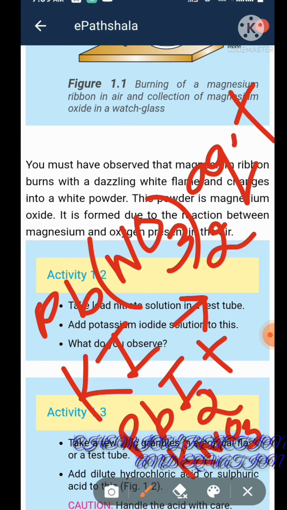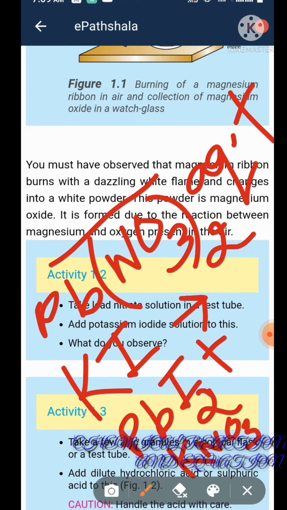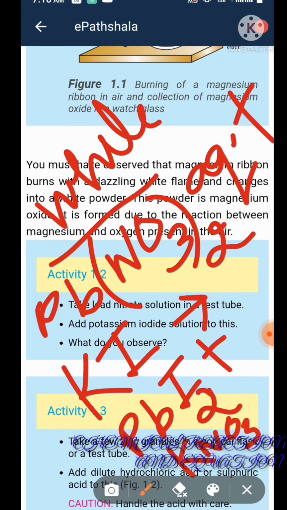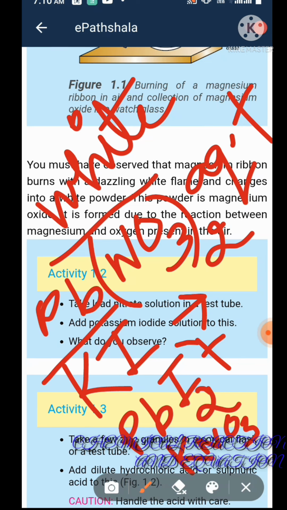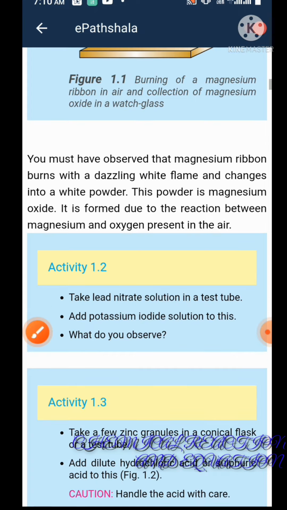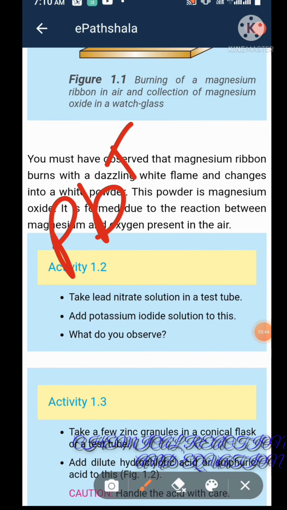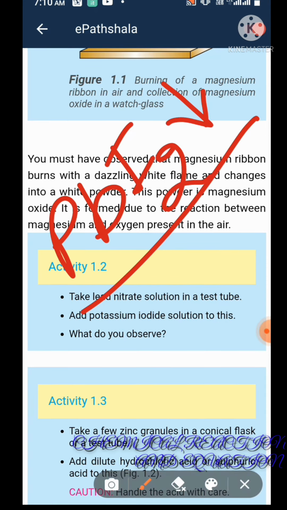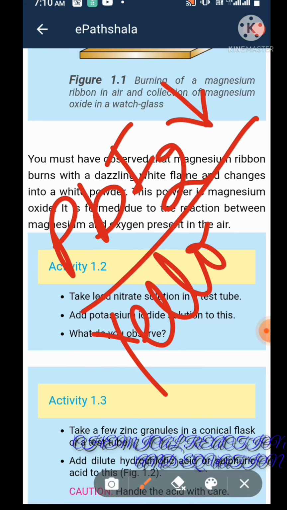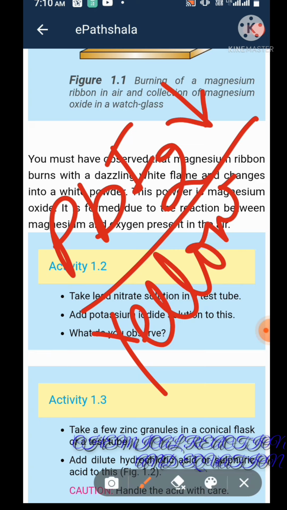Okay, so what is the color of lead nitrate? Here the color of lead nitrate is white. Potassium iodide is colorless. And here this is PbI2. This is called a precipitate, and this is the sign of precipitate. And what is the color of lead iodide? Yellow color. This is an insoluble precipitate formed in the reaction, plus potassium nitrate.